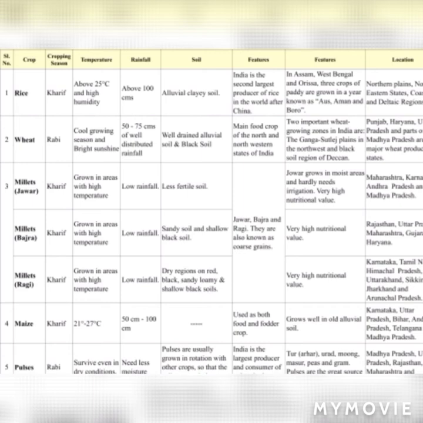Next one is rice, wheat, millets and maize, pulses. Rice, wheat and bajra, these three are very important as they always come in boards for 3 to 4 marks. So please learn at least 4 points so that you can score all 4 marks. Okay, read this flow chart very carefully.